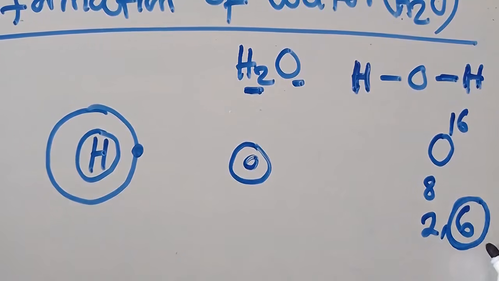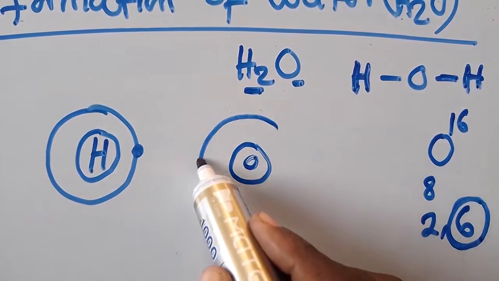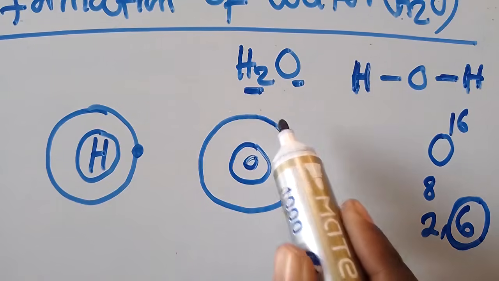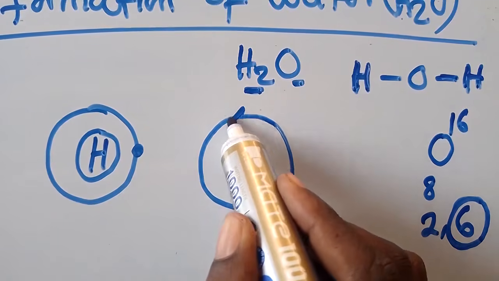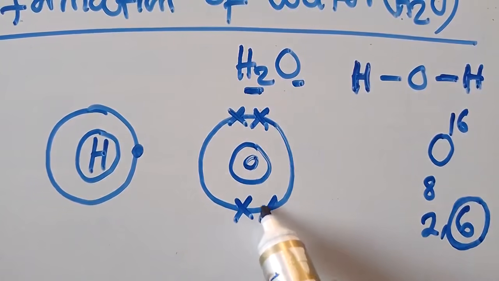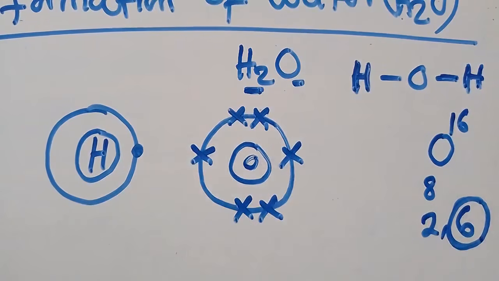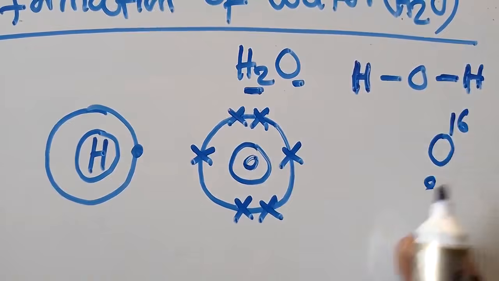So I'm going to take these 6 electrons. To differentiate, I put crosses: 2, 4, then 5 here and 6 there.